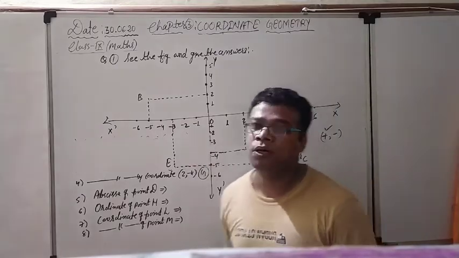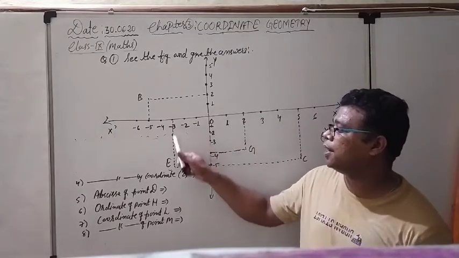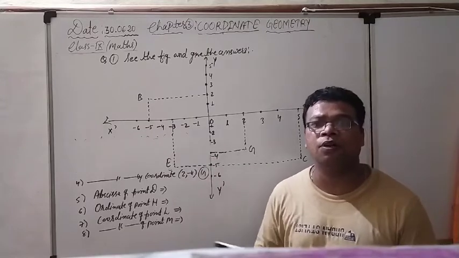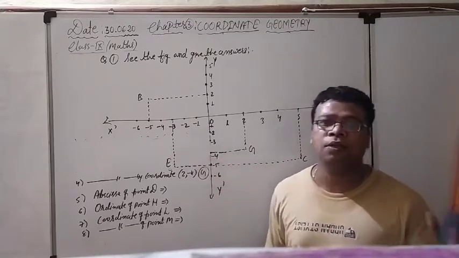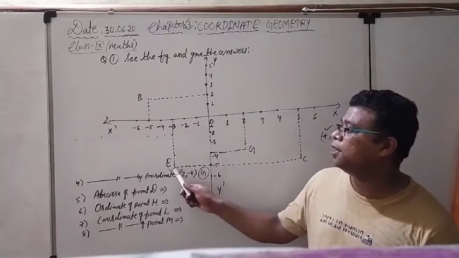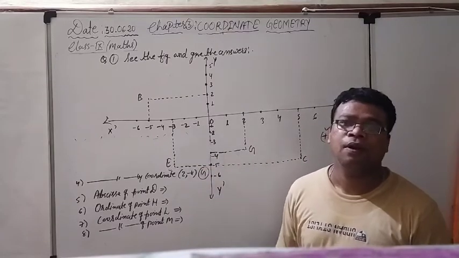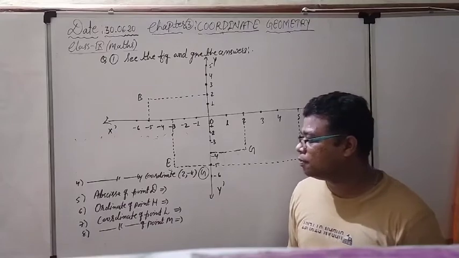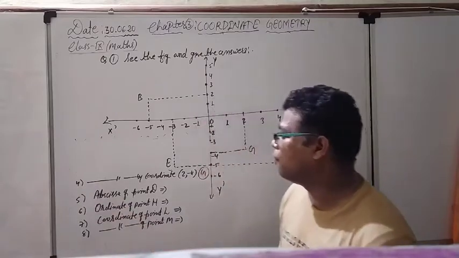Same as before, what is the point which is identified by the points minus 3 and minus 5? Both are negative, third quadrant. So directly we have to look at the third quadrant. Which particular point is coming here? Minus 3 and minus 5. Same like that, and this is the point E. Right now see question number 5.